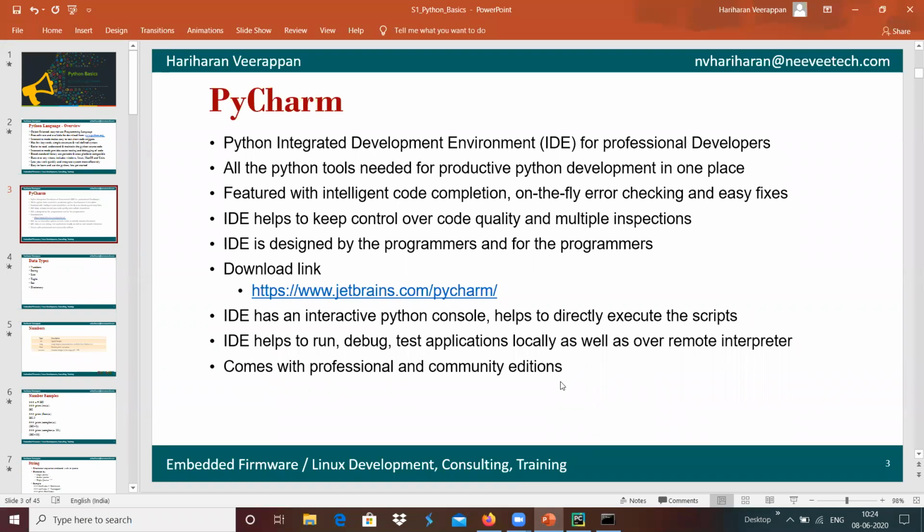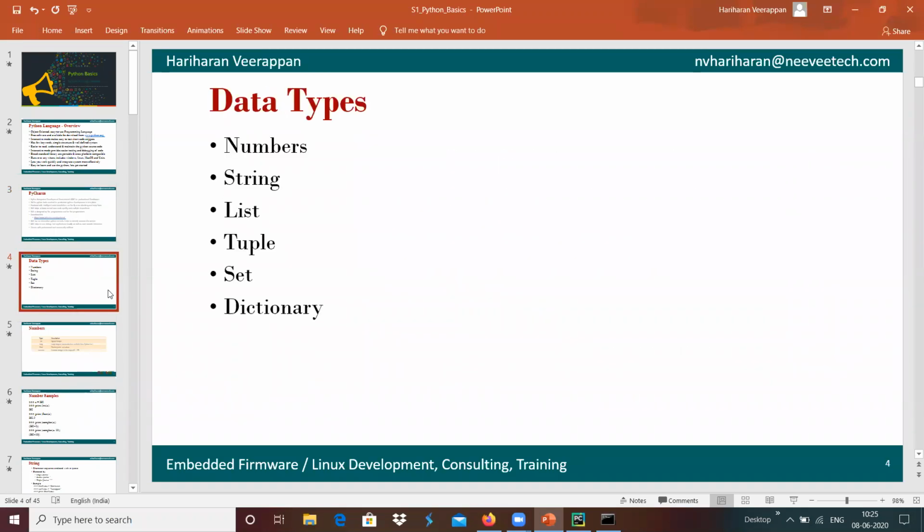Basically, the IDE helps to run, debug, and test applications locally, as well as we can connect with the remote location PC's interpreter, and we can do remote debugging as well. It comes with professional and community editions, and we can use the community edition for our development. Now the development environment has been set up in order to get started with our real Python programming development.